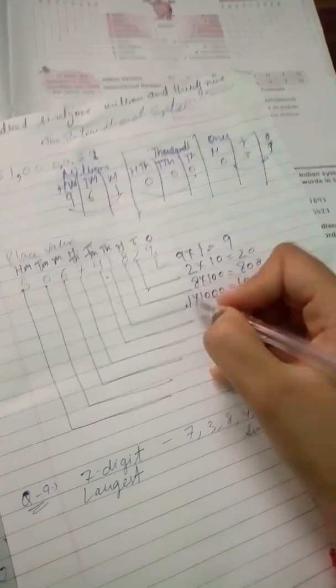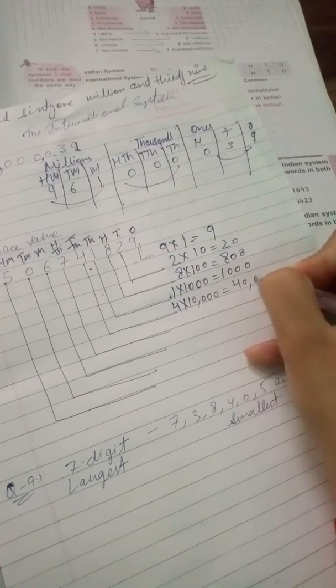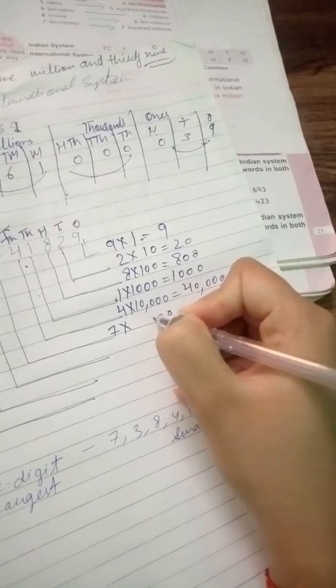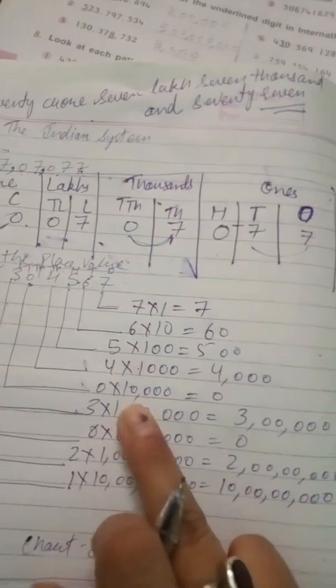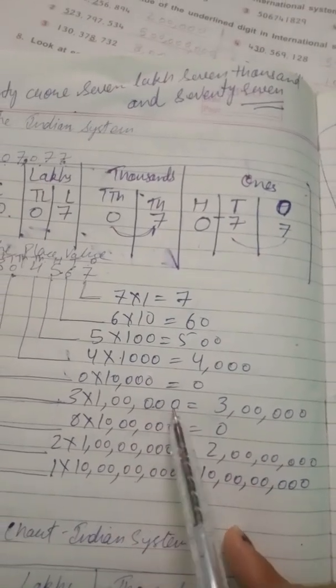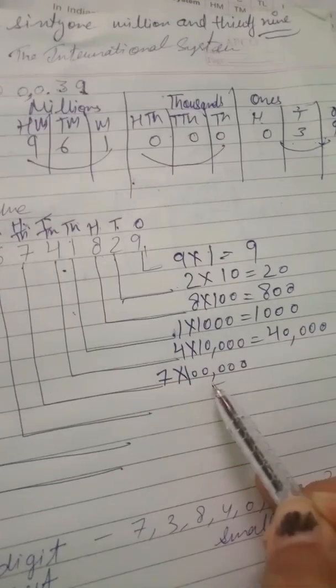4 is on the 10,000 place, so 4 into 10,000, our answer will be 40,000. 7 is on the 100,000 place. We have to put commas like this, not like this. Here we have put commas after first 3, then 2, 2, 2. Here we have to follow 3, 3.